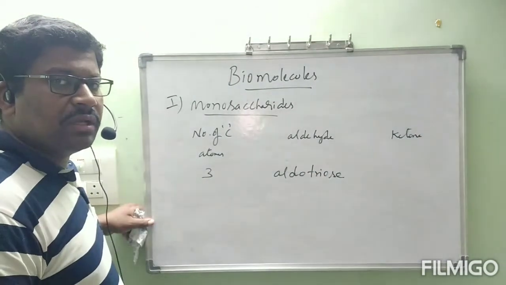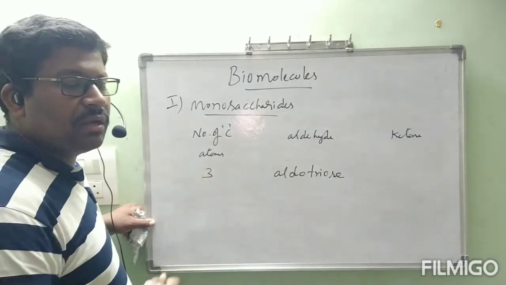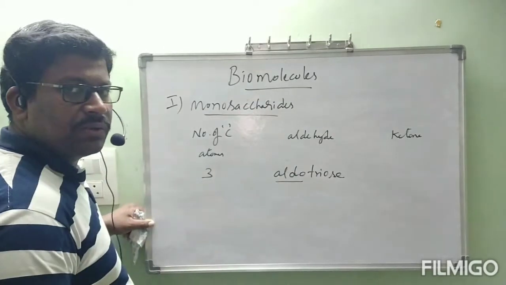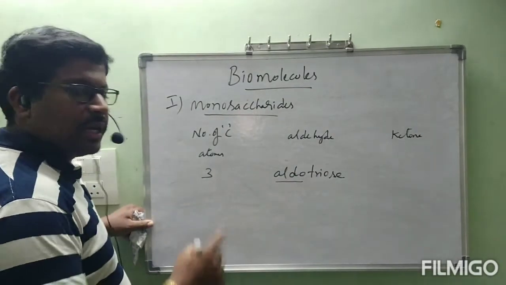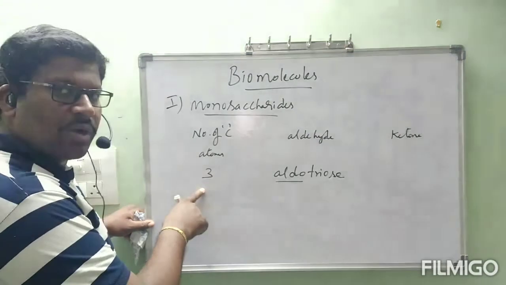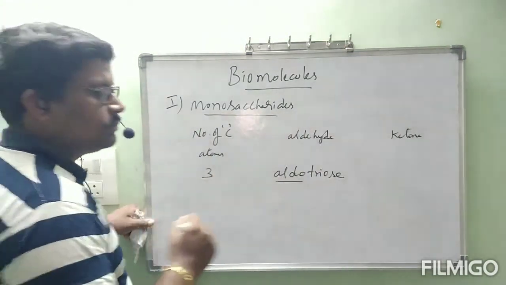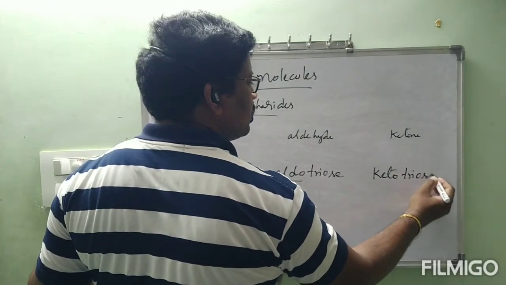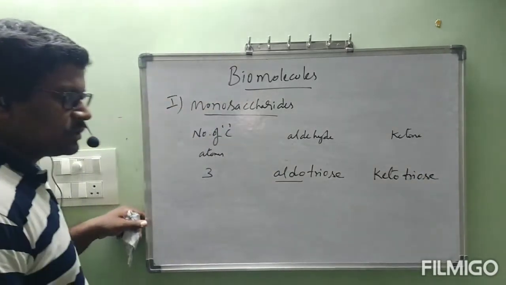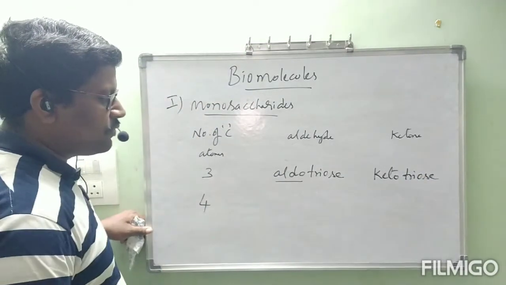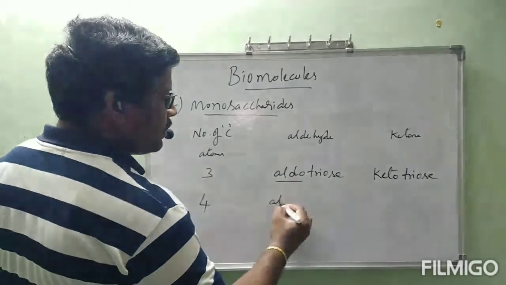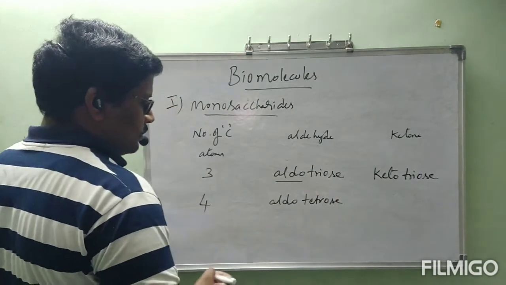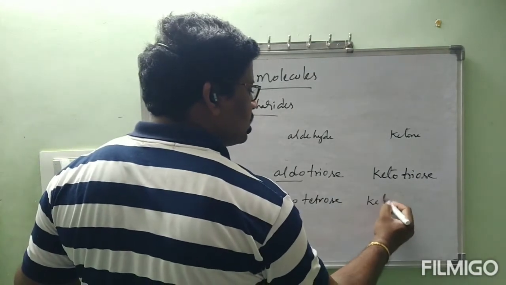How many carbon atoms? 3 carbon atoms, and which group? Aldehyde. Since the aldehyde group is present, it is aldo. 3 carbon atoms is triose. If a 3-carbon monosaccharide contains a ketone group, that is ketotriose. Next, number of carbon atoms 4: if it contains an aldehyde group, aldotetrose; if ketone group, ketotetrose.